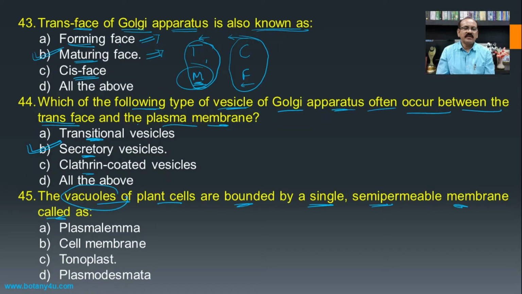Then, the vacuoles of plant cells are bounded by a single semi-permeable membrane called, the membrane which is responsible for bounding the vacuoles is known as the tonoplast. As we know, plasmalemma and cell membrane are alternate names of the plasma membrane, and the plasmodesmata is the tunnel responsible for communication between two cells through the cell wall.